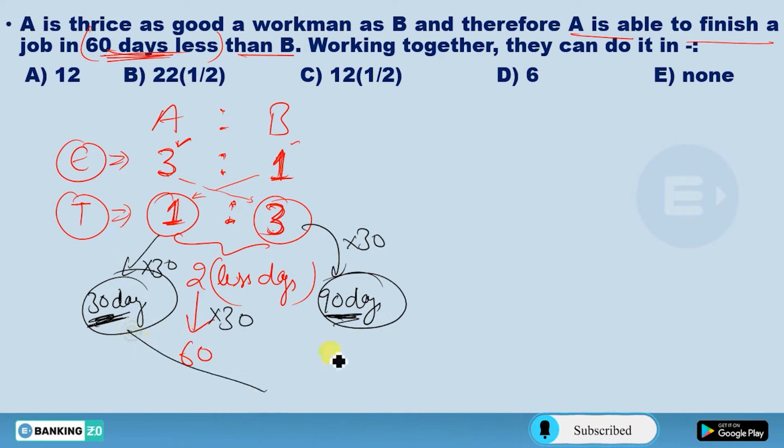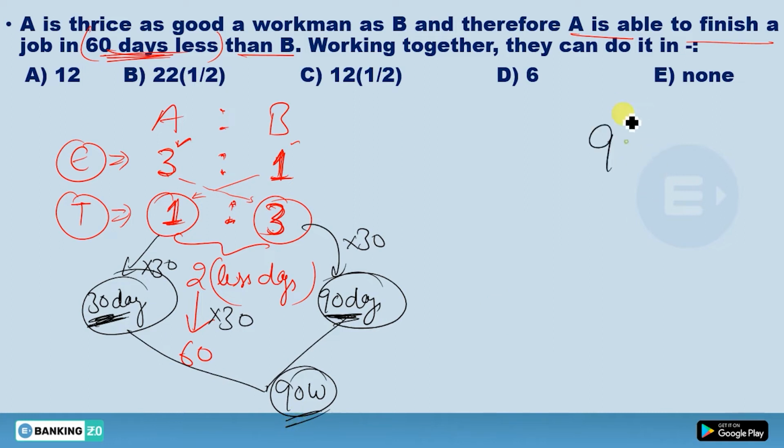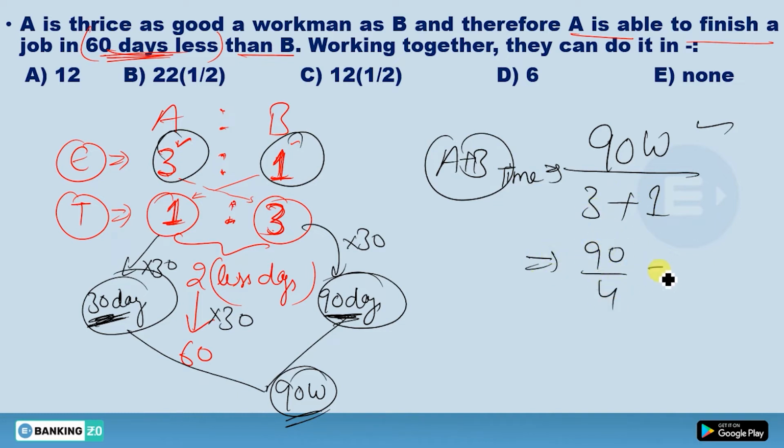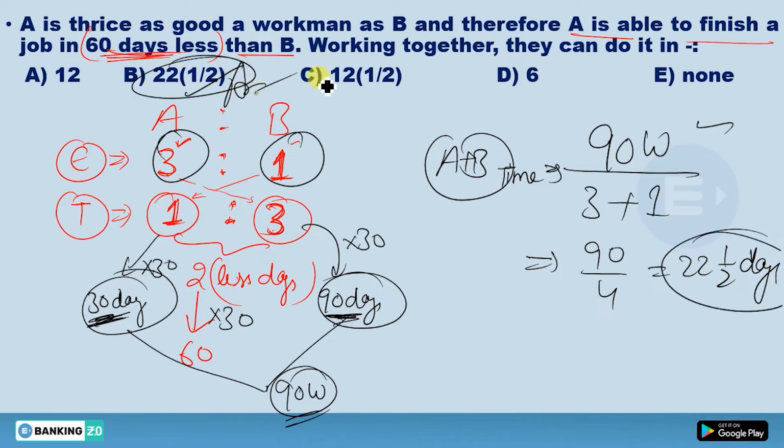So what should be that work? So I consider that as a 90. So if 90 work is total, you have to find the time taken by both A and B to complete this 90 work. So see here, efficiency of A is 3, efficiency of B is 1. So divide this 90 by this 4. If you divide 90 by 4, you're gonna get 22 and half days. So this should be your answer.